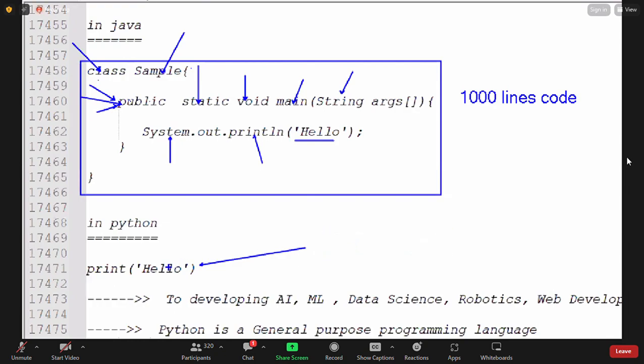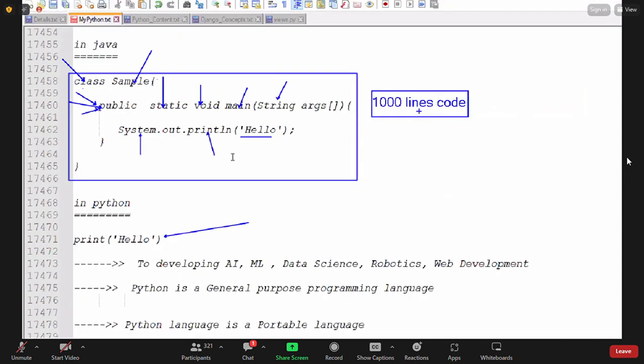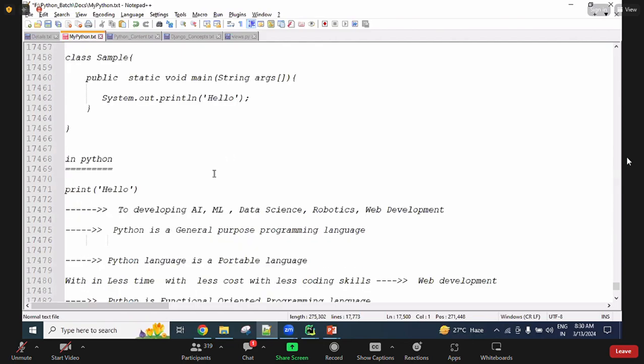And moreover, Python reduces a lot of burden on the developers. But if choosing Java, there is burden on the developers, and the more lines of code we write, the more complexity comes, readability decreases, and more lines of code take more time for developing. So obviously the duration of the project increases. So there are several problems with Java compared to Python. So this is one reason. Remember, guys.